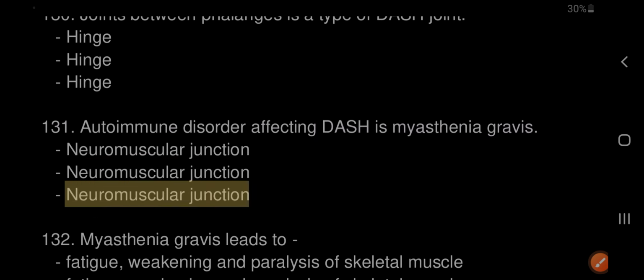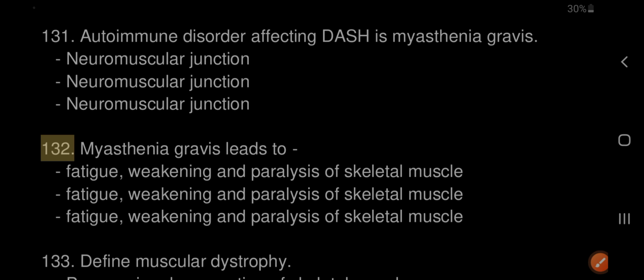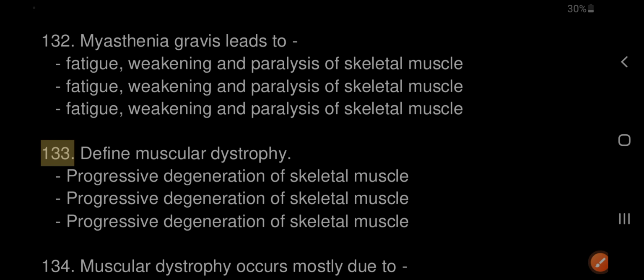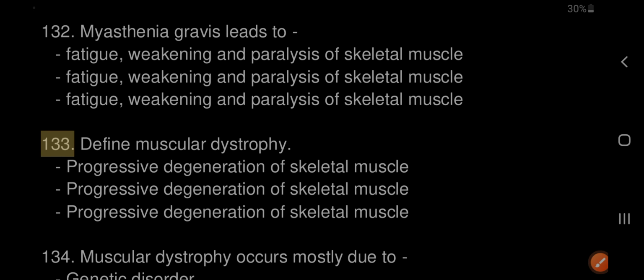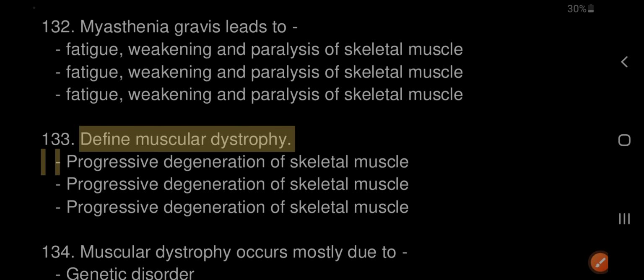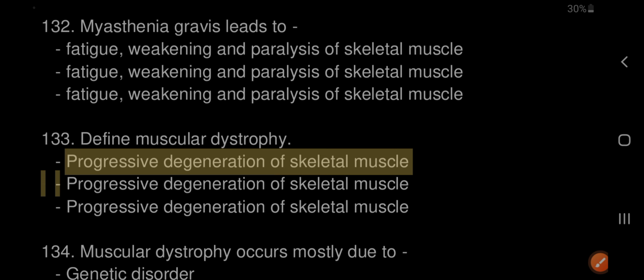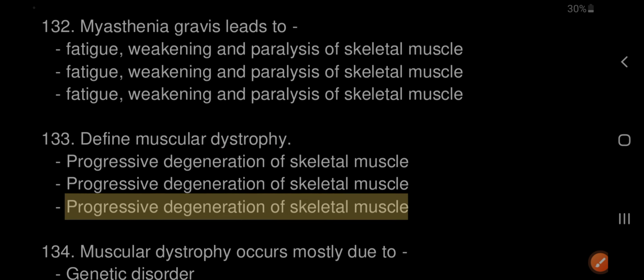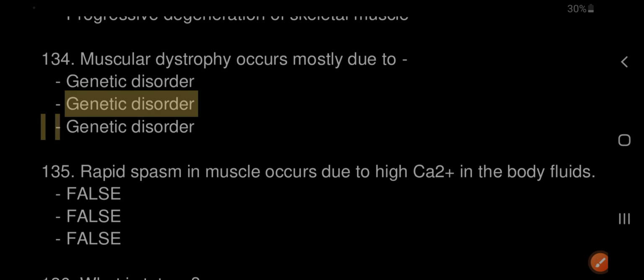132. Myasthenia gravis leads to fatigue, weakening and paralysis of skeletal muscle. 133. Define muscular dystrophy: progressive degeneration of skeletal muscle. 134. Muscular dystrophy occurs mostly due to a genetic disorder.